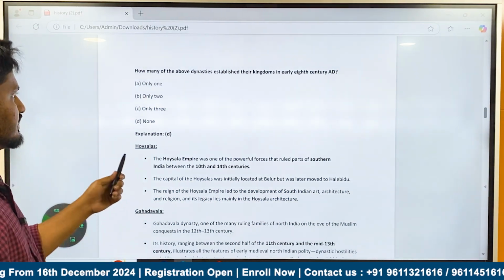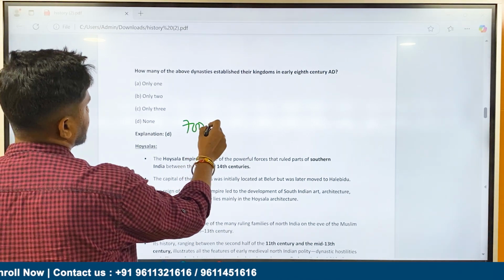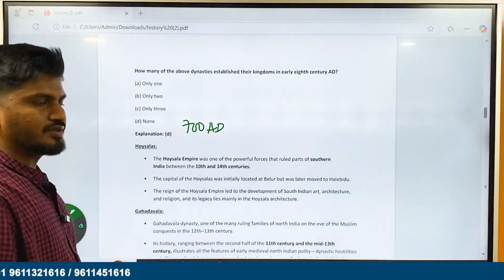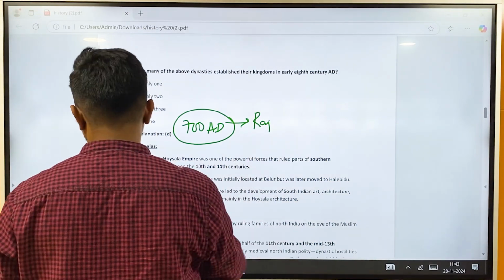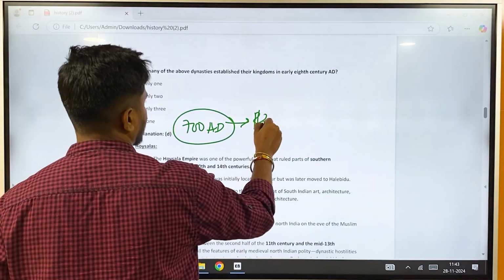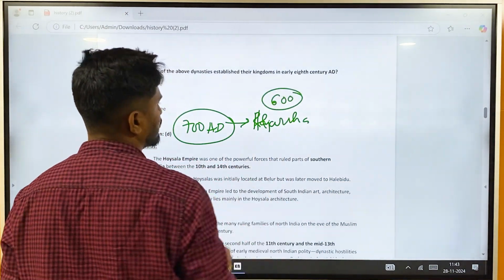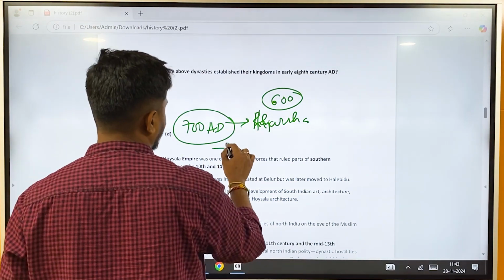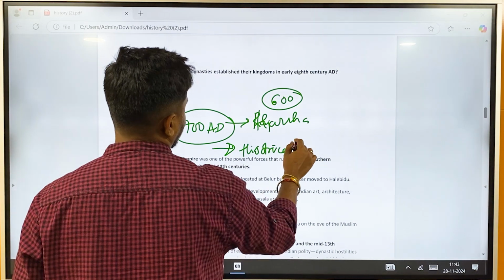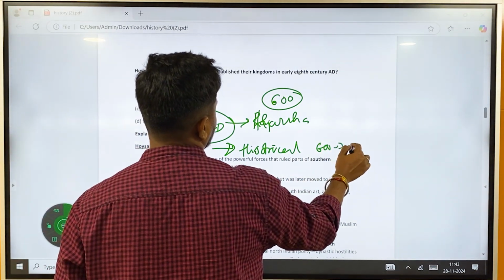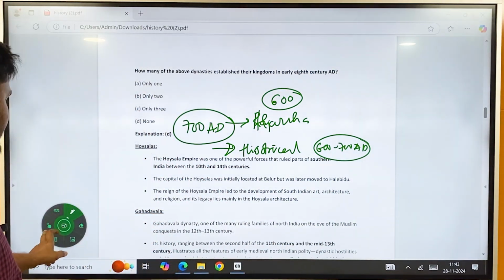Early 8th century means around the time period of 700 AD. During this time, India was ruled by Rajputs. Around 600 AD it was ruled by Harsha, and there is a historical vacuum created during the 600 to 700 AD period. So there are no significant kingdoms ruling during that time period.